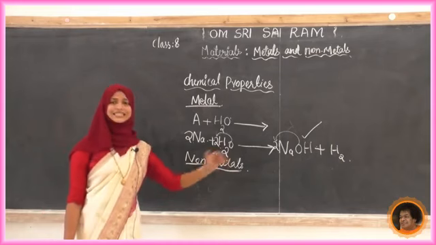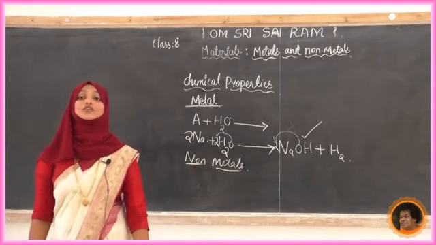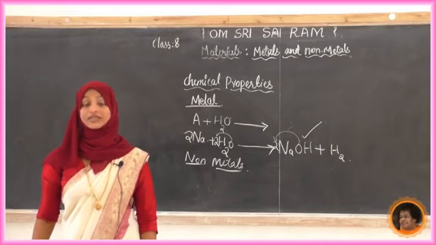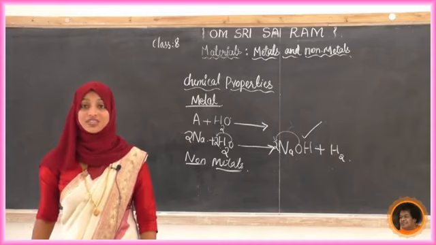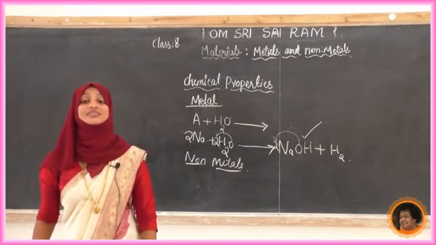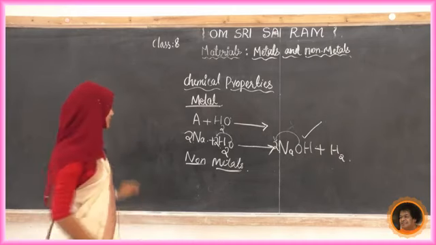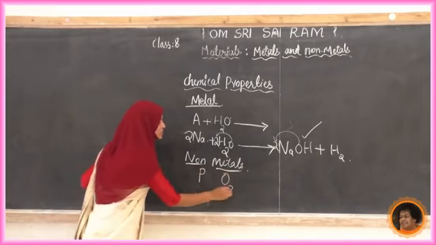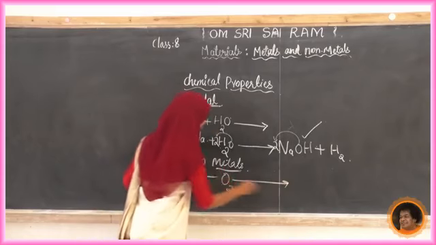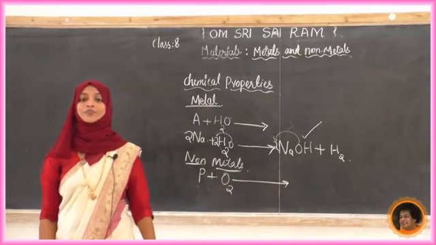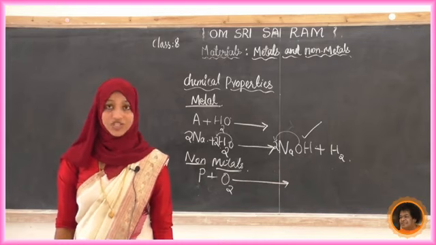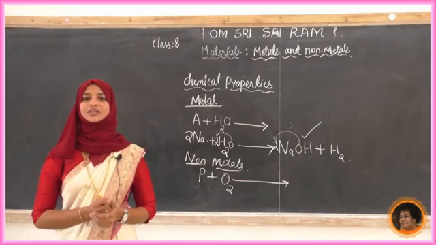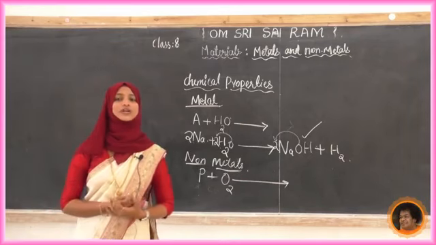Next, see some metals, non-metals like phosphorus. All other non-metals are non-reacting with water, but this phosphorus is reacting with oxygen. Phosphorus, do you know what is the formula? See here, phosphorus reacting with oxygen means there will be a vigorous reaction like sodium with water. It leads to, see, it catches fire. So we can't do it in the class. If we get a chance, we'll do it.